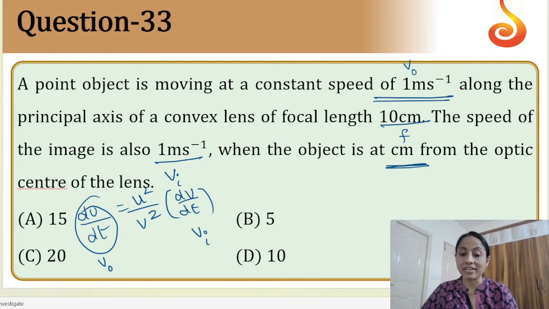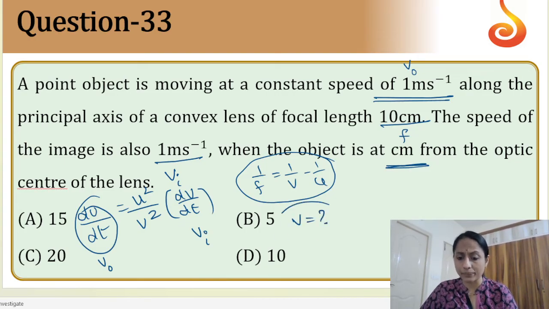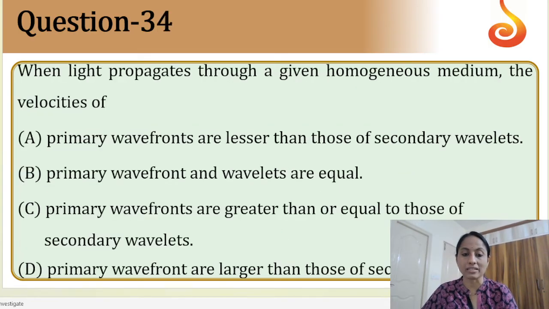How do I get v and u? 1 by f is equal to 1 by v minus 1 by u. By using this formula, you can get v and u and then substitute. We need to find out the v value. So it is a very simple question, I feel. Solve it by using these two formulae and you will get the answer as C.